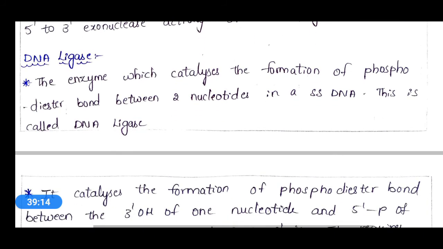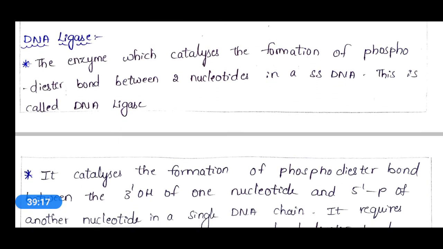And the next enzyme is DNA ligase. The enzyme which catalyzes the formation of phosphodiester bond between two nucleotides in a single stranded DNA is called DNA ligase.